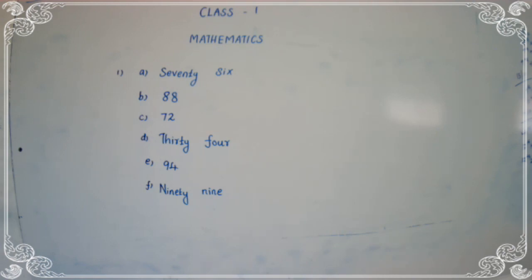C finished. Then D. We have to write the number in words. Yes, 34. Thirty, 30. Four, 4. 34. Okay, then see the next one.